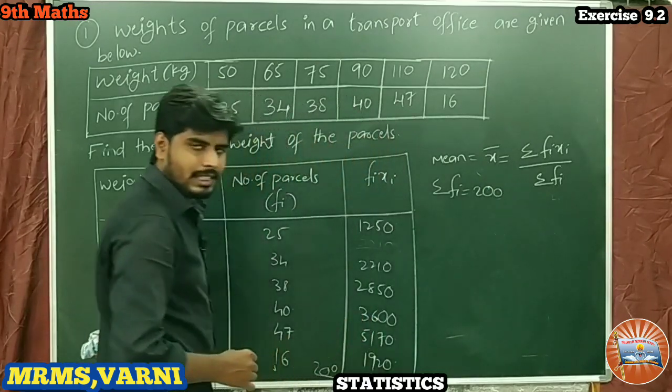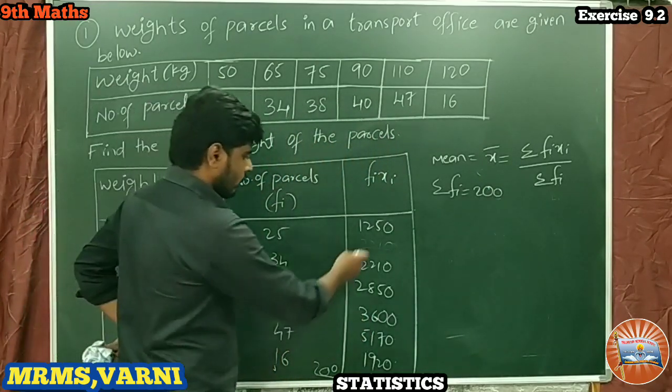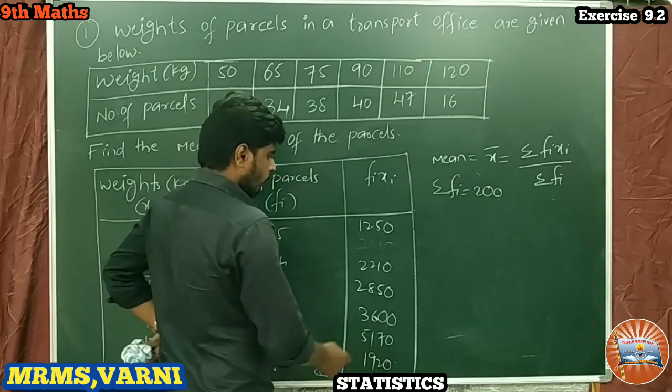Next, sigma fi xi means we have to sum all these products.